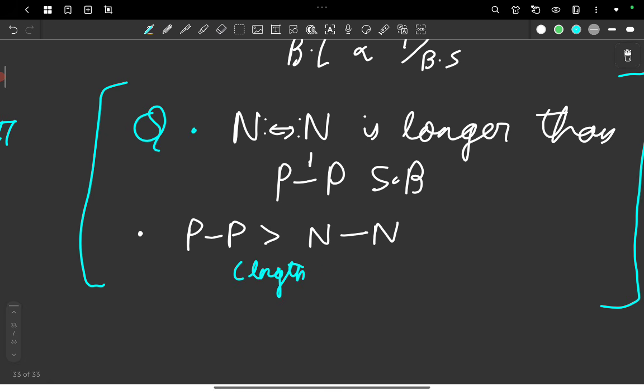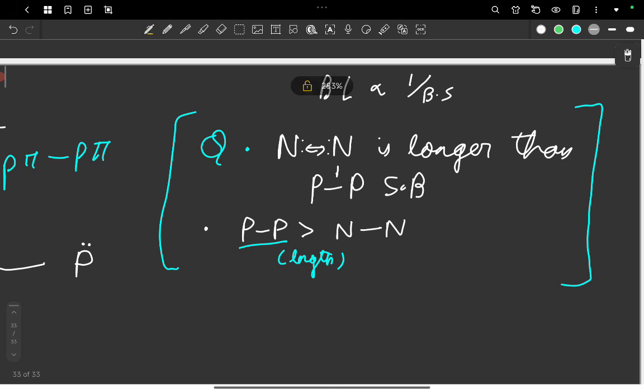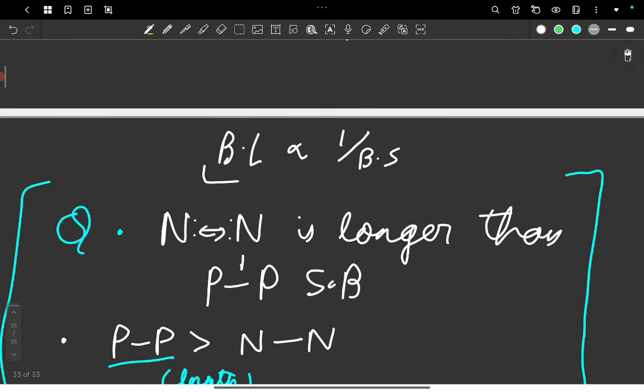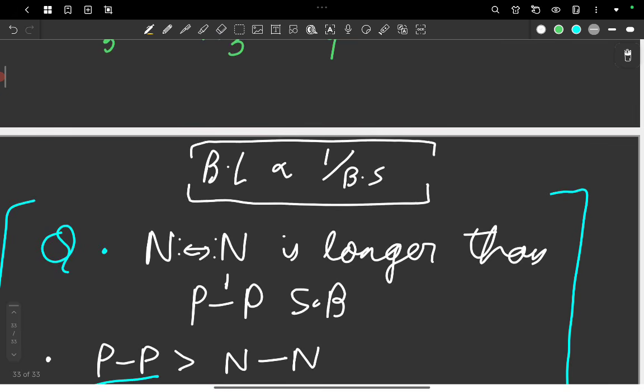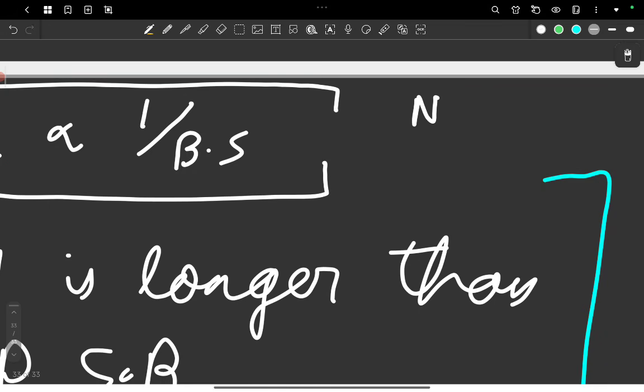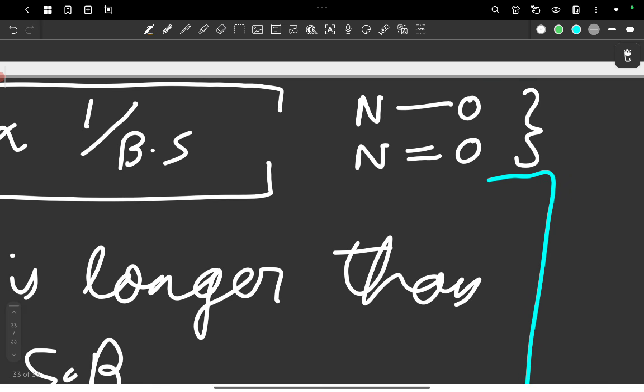Now why is that, despite this bond being stronger? Well, you know that this criterion applies only when you are comparing bonds between two similar elements. Like in one compound I am comparing a bond between nitrogen and oxygen, and in another compound I am comparing nitrogen versus oxygen. So here I can compare because the elements are the same.